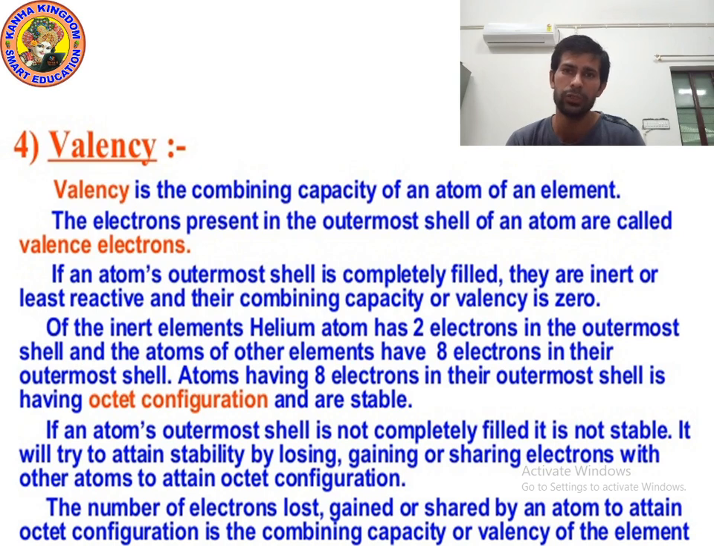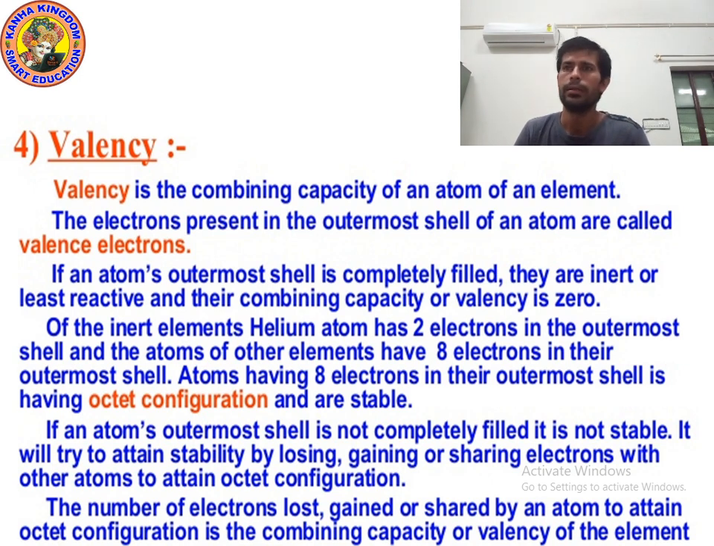So how many electrons should be present in the outermost shell? 8. If 8 electrons are present, which means the shell is completely filled, then its valency is completed, and it will have zero valency, and we can say that the element will be non-reactive.